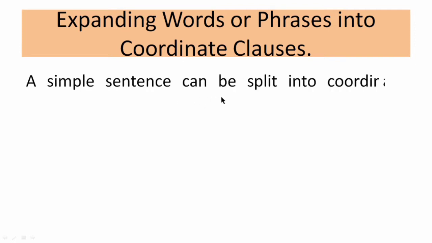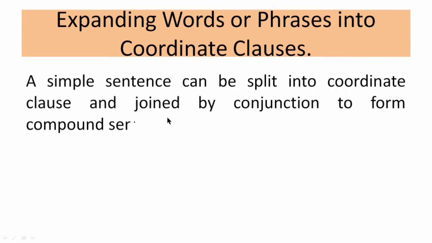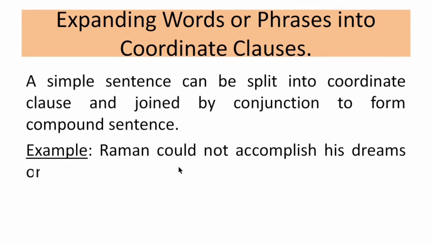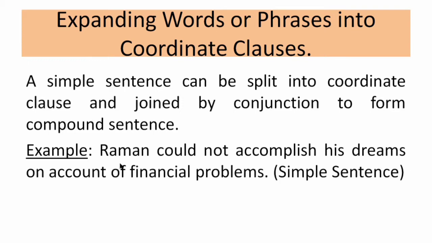A simple sentence can be split into coordinate clauses and joined by a conjunction to form a compound sentence, which is the essence of a compound sentence. What is that? Two principal clauses should be connected with each other by using a coordinating conjunction. So an example will make the concept more clear.